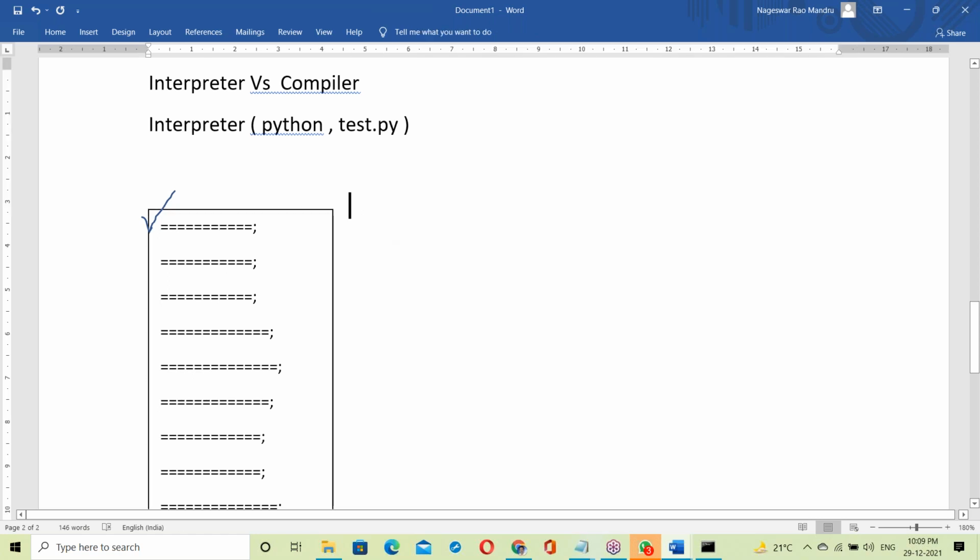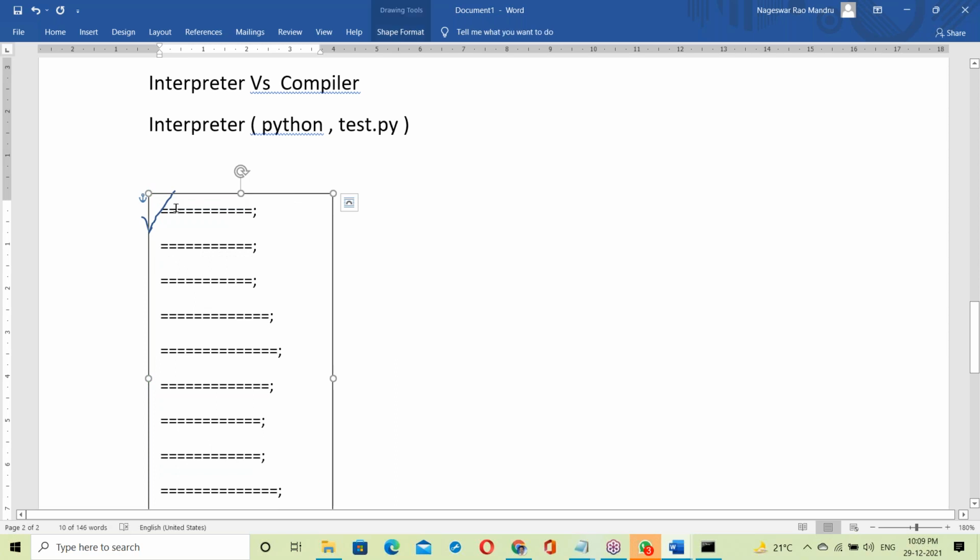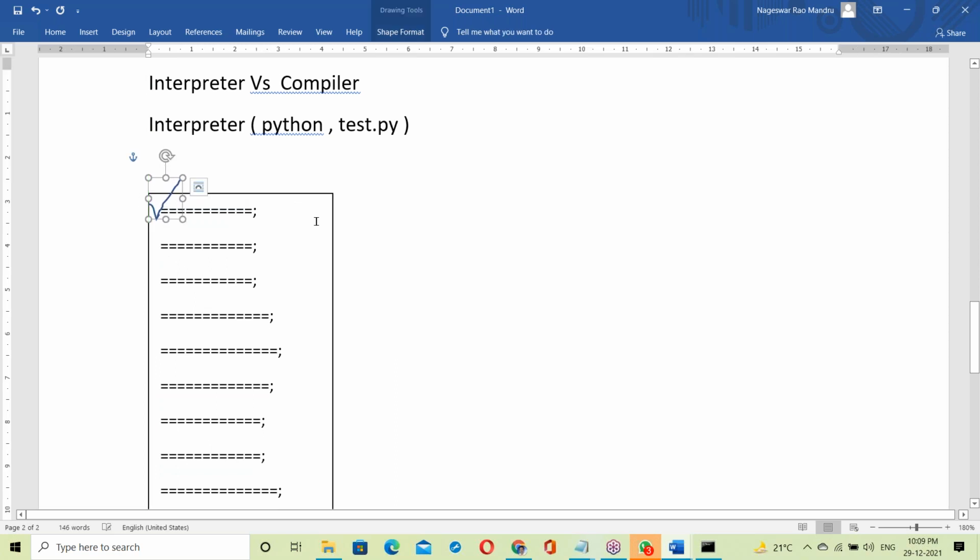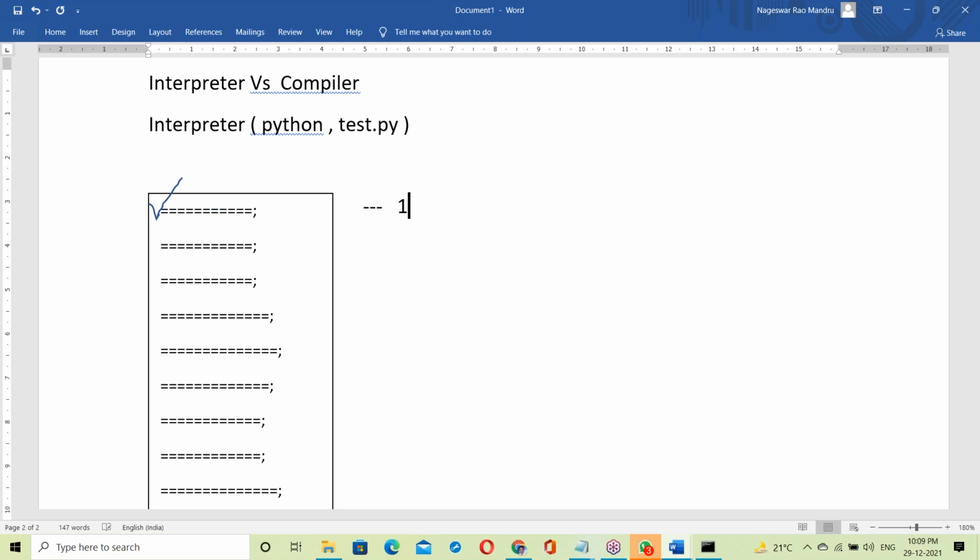Then the interpreter immediately converts that first statement into binary code. That binary format is given to the processor, and the processor takes those codes, executes them and generates output.